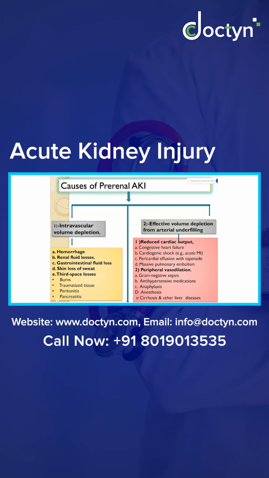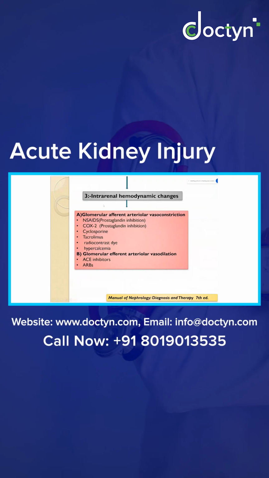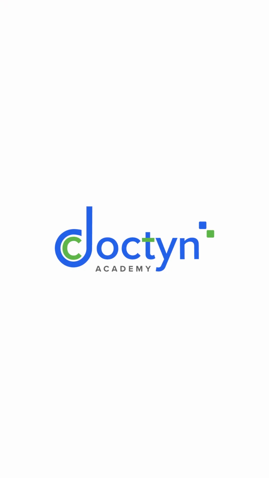And the third is intrarenal hemodynamic changes. If the patient is on any renotoxic drugs, such as NSAIDs, COX-2 inhibitors, radiocontrast dye, hypercalcemia, or cyclosporin, it can lead to AKI. Or there can be glomerular efferent arteriolar vasodilatation because of ACE inhibitors or ARBs. Their effect is inhibition of the RAS, and because of this, there can be efferent arteriolar vasodilatation leading to kidney damage.